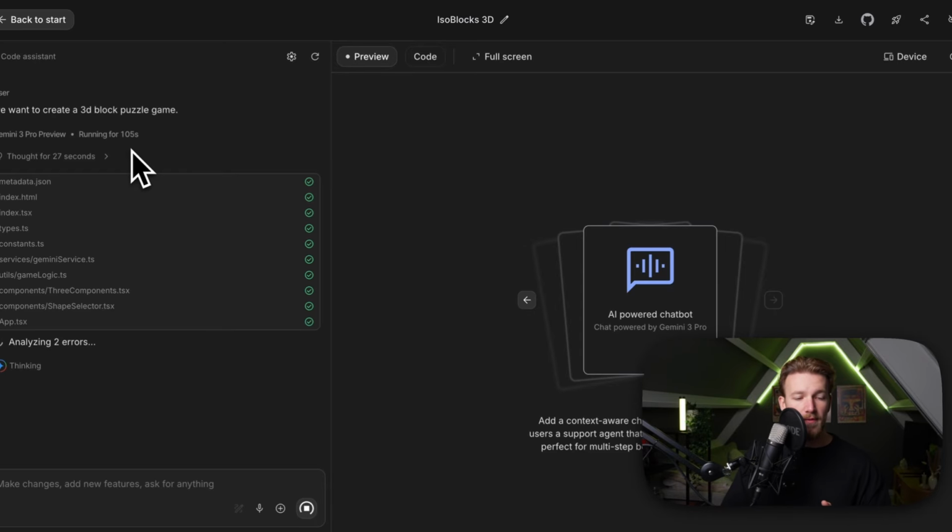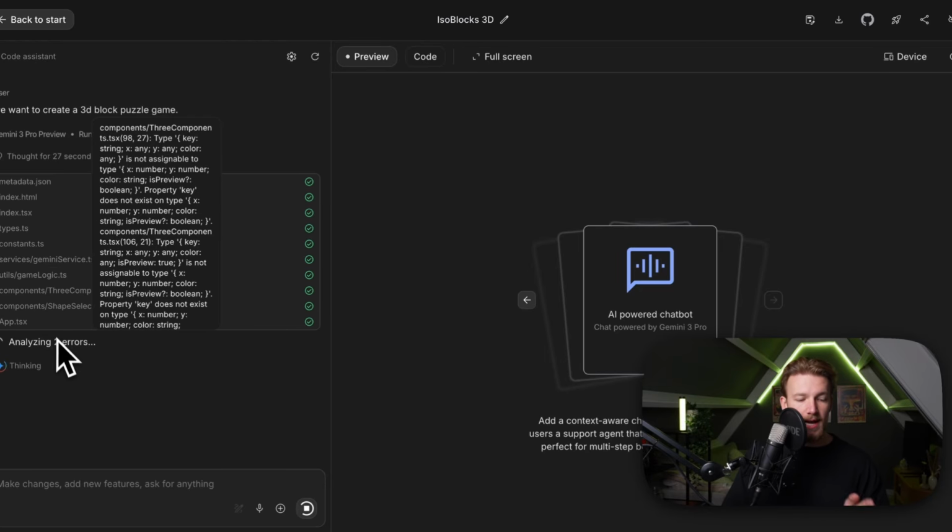So it is now running for a bit more than 100 seconds. It was thinking for 27 seconds, it was then building, and it is now analyzing errors and making sure that everything gets fixed immediately. So I think within a few seconds we can actually see the first version of our game, and we can then already play it.